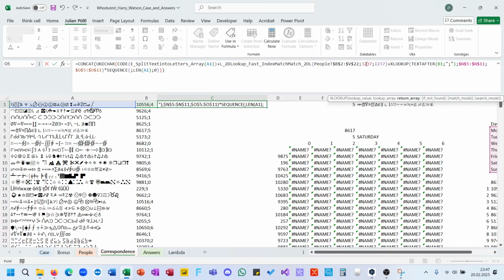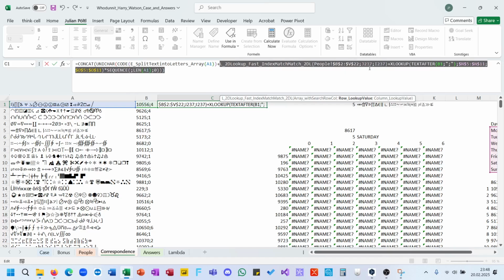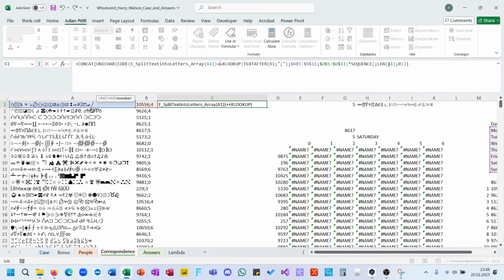Yes, and here people, yes, row value. No, we don't need this here. We have the value actually as a text before. This will be an error, I know this.